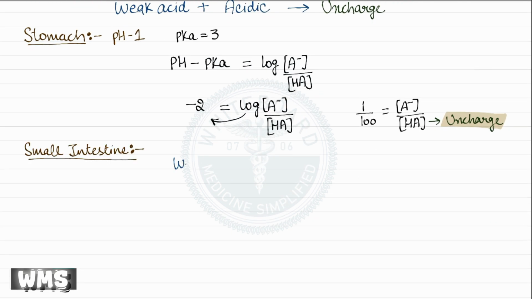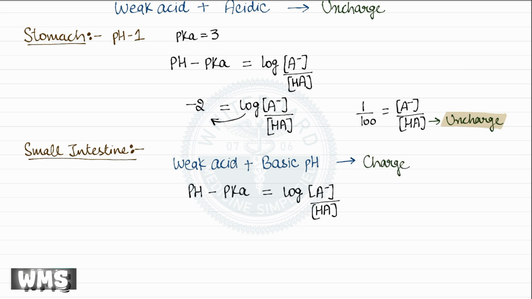Now, when a weak acid drug is placed in a basic environment, such as the small intestine, most of the drug tends to exist in its charged form. To confirm this, we again use the Henderson-Hasselbalch equation for a weak acid. In the intestine, the pH is around 7, while the pKa of the drug remains 3. Therefore, the difference between pH and pKa is 4.